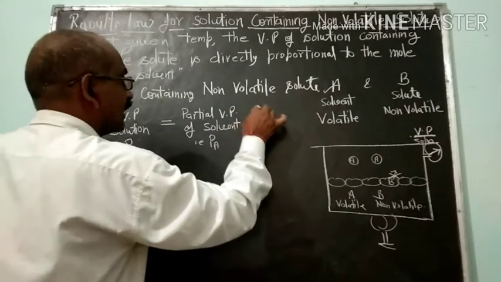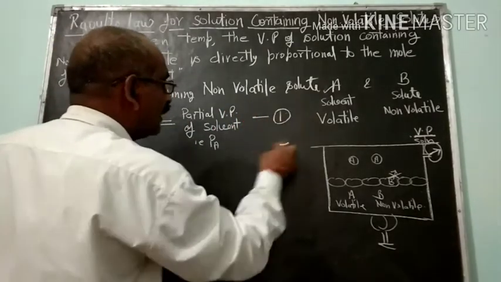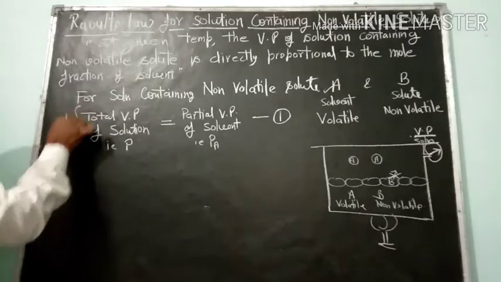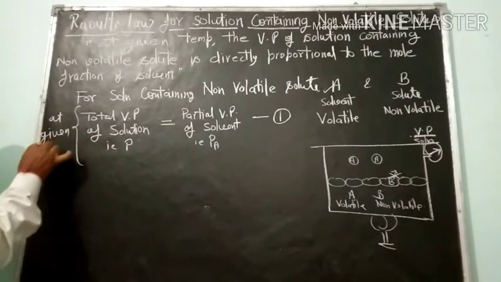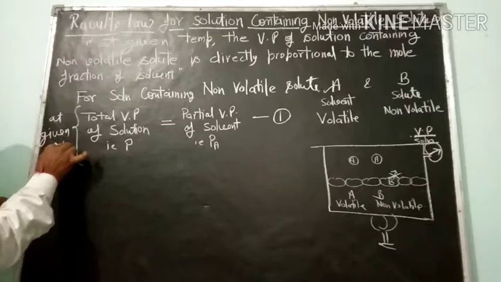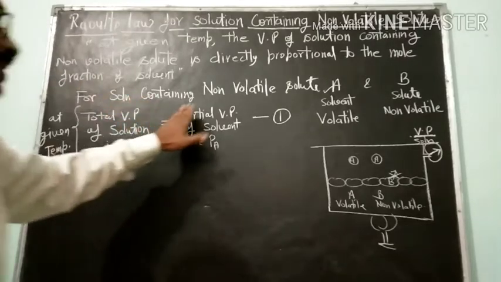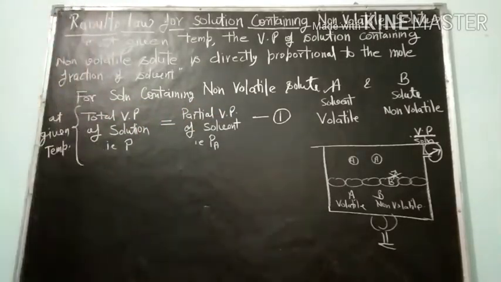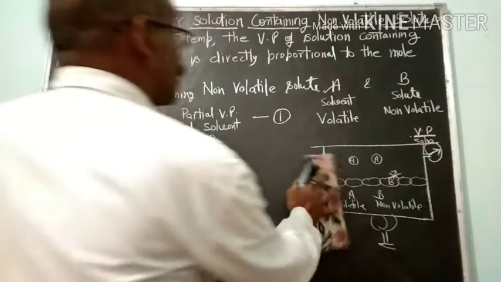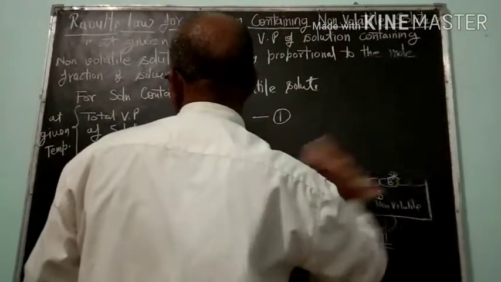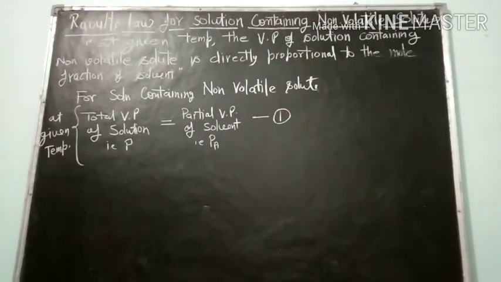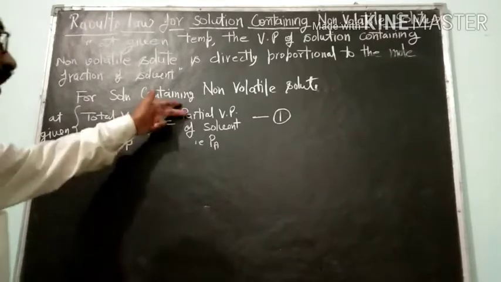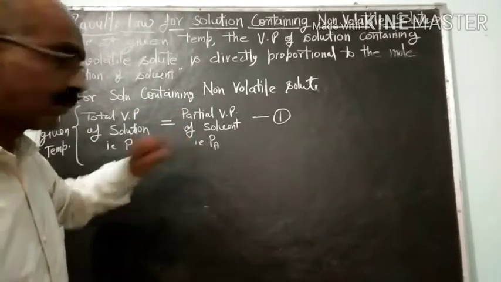This is your equation number 1, and this happens at given temperature. So for the solution containing non-volatile solute, the total vapor pressure of solution will be equal to the partial vapor pressure of solvent.